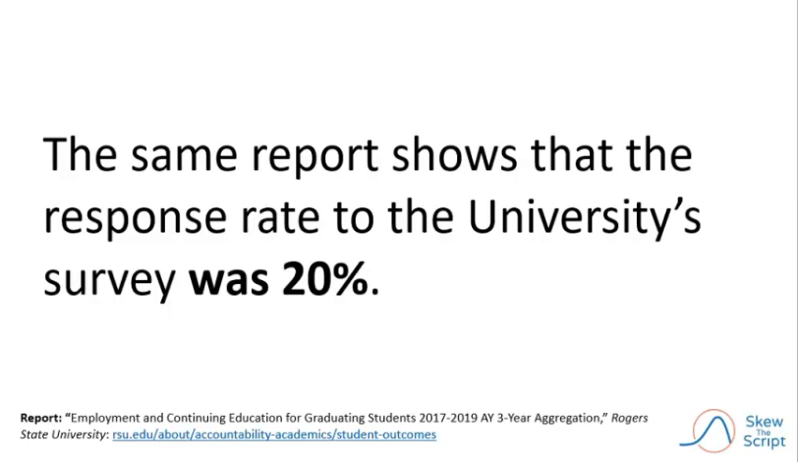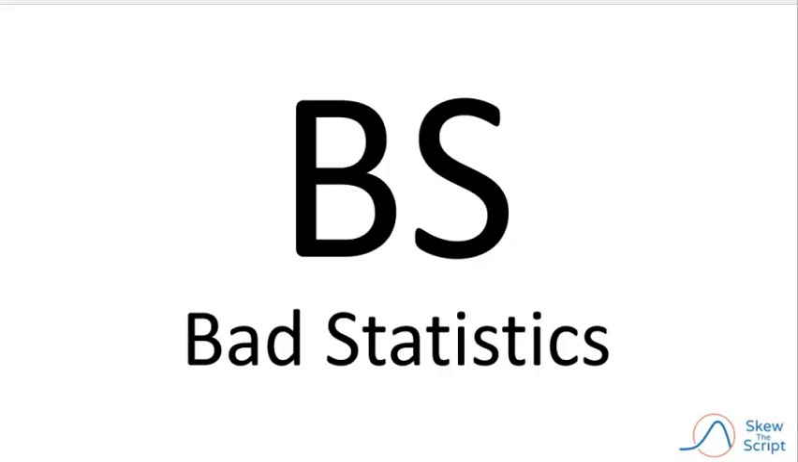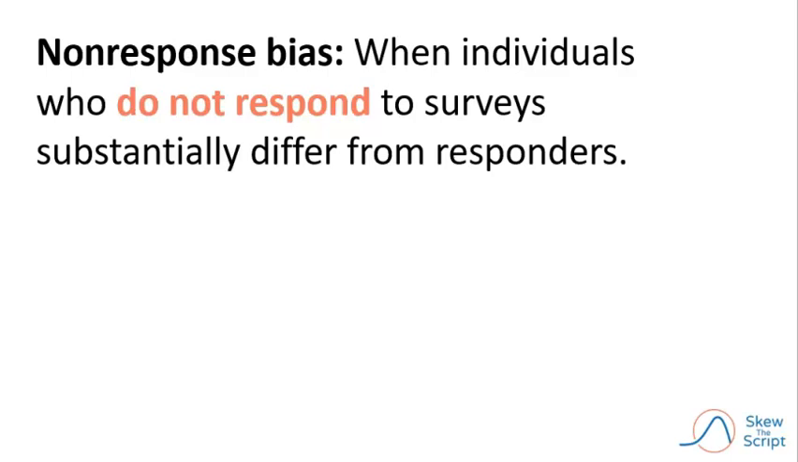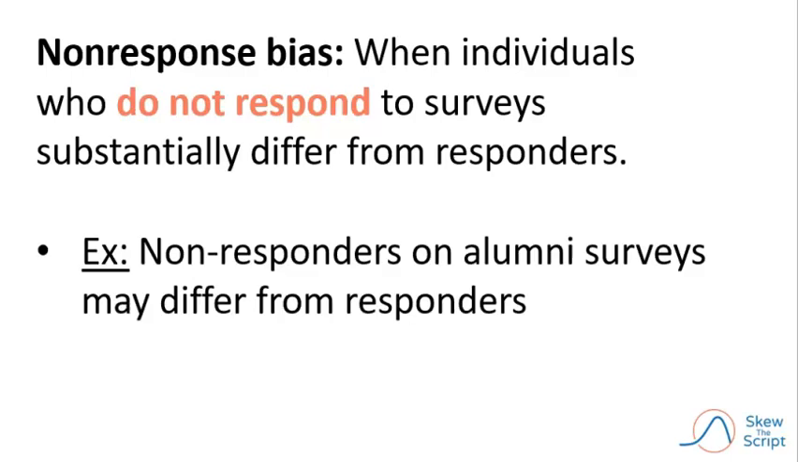And the sample report shows that the response rate of the university survey was 20%. So only 1 out of 5 graduates responded. This low response rate is another warning sign of, you guessed it, bad statistics. And that's due to a sampling bias called non-response bias. Non-response bias happens when individuals who do not respond to surveys substantially differ from responders. For example, non-responders on alumni surveys may differ substantially from responders, especially when it comes to questions about finding jobs.